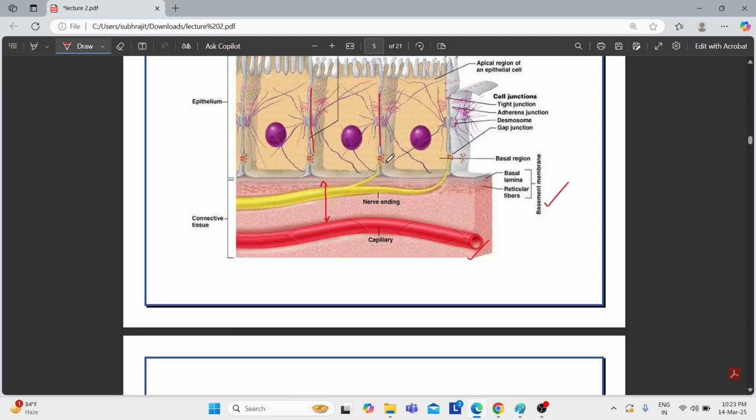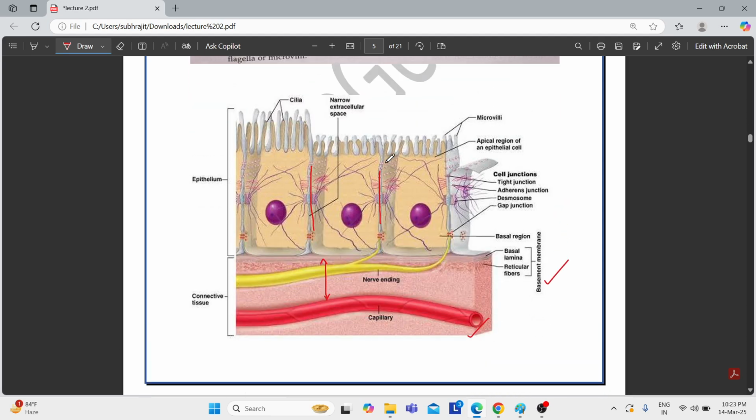Now one can ask that if there is a distance between this epithelial tissue and the blood capillaries, then how is the exchange of nutrients taking place? So how does it happen? It takes place through diffusion.